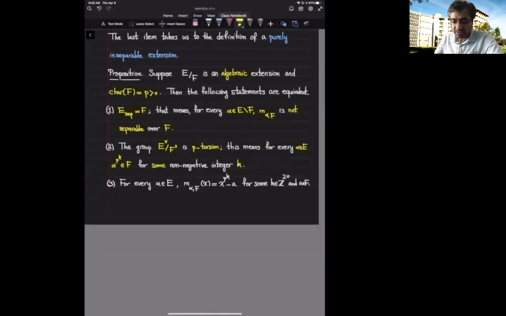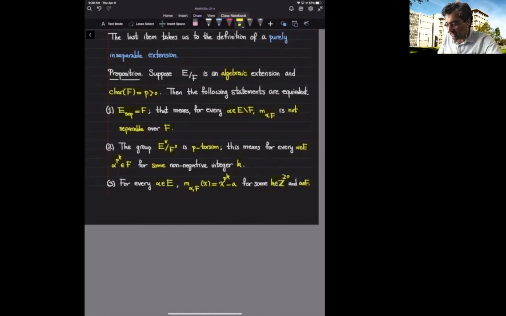And the last one gives us a description of minimal polynomials of elements of E over F. For every alpha inside the larger field, the minimal polynomial of alpha over F is of the form x raised to the power p^k minus an element a of the base field, for some non-negative integer k.